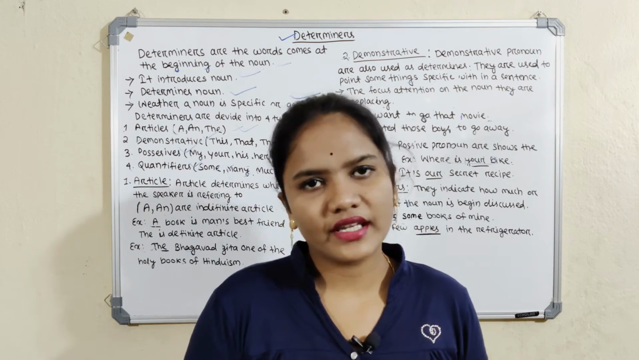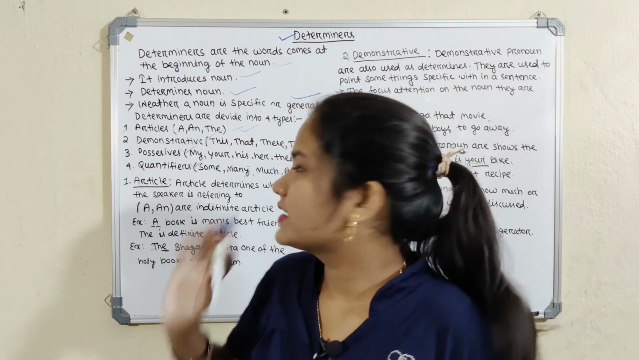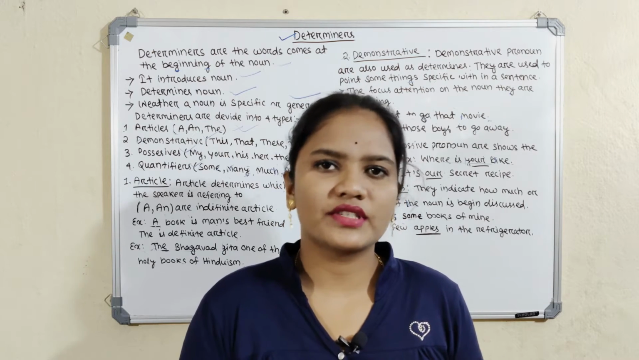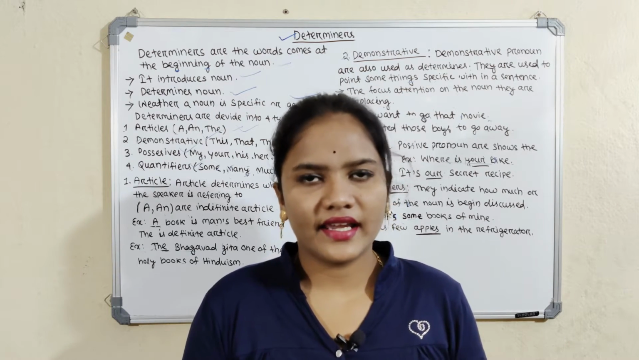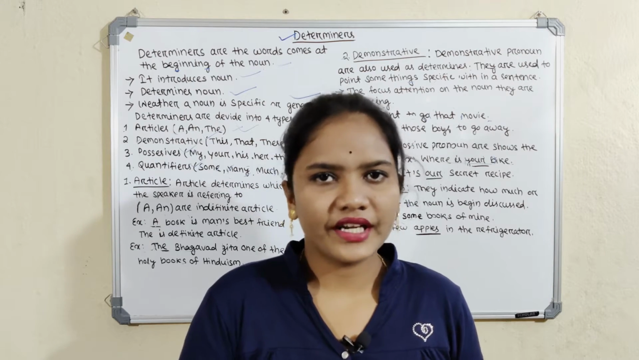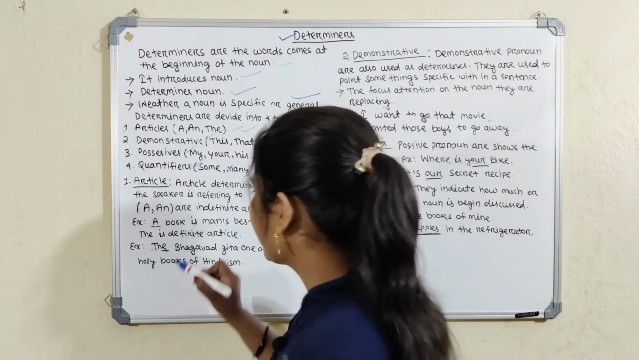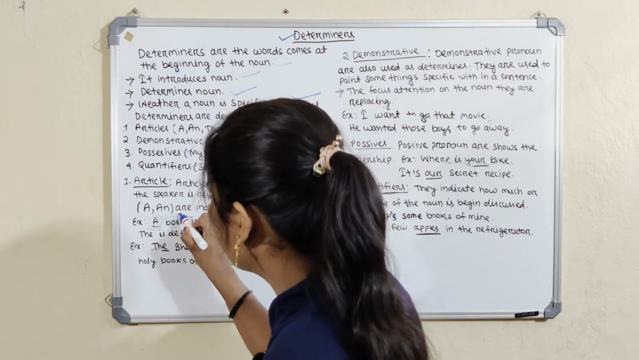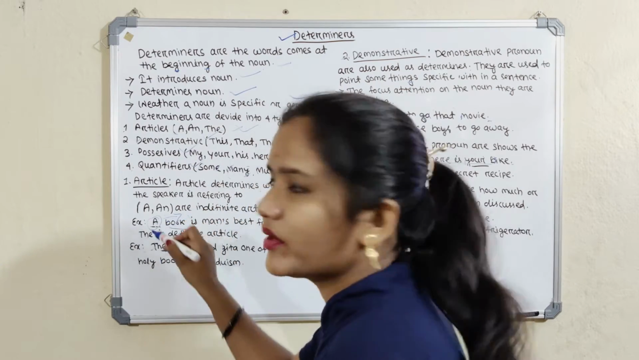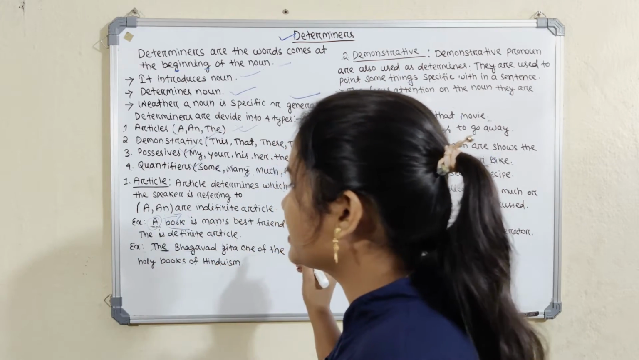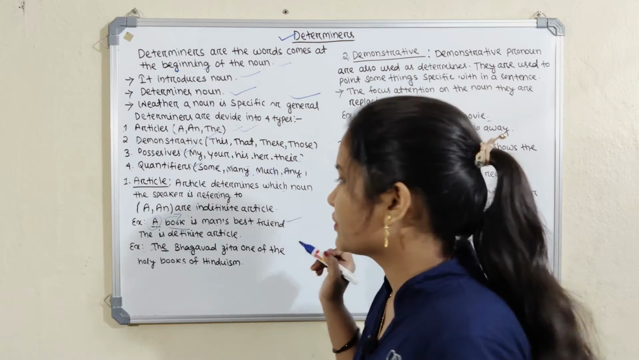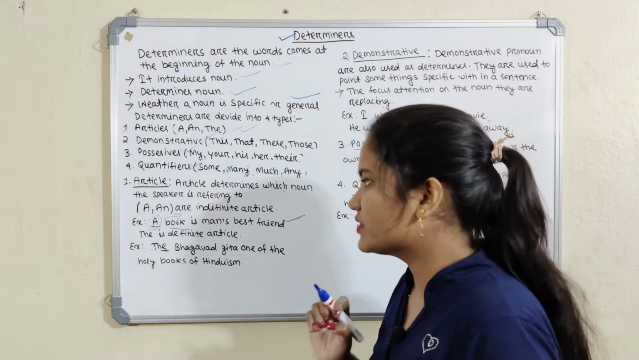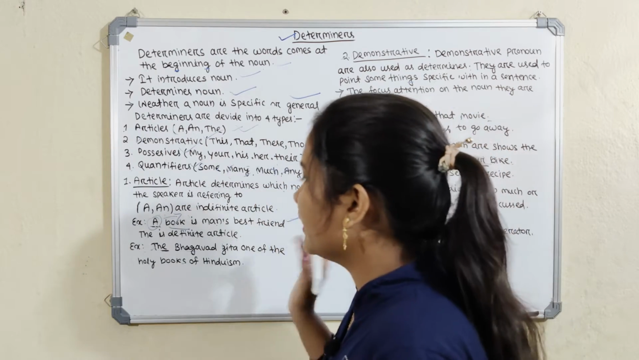This is divided again into 2 types: the first is definite article and the second is indefinite article. Only the comes into the category of definite article, and a and an come into the category of indefinite article. Let's take one example. A book is man's best friend. A is your article. A is an indefinite article because here the specific book name is not mentioned. If a specific name is mentioned, then that is called the definite article.